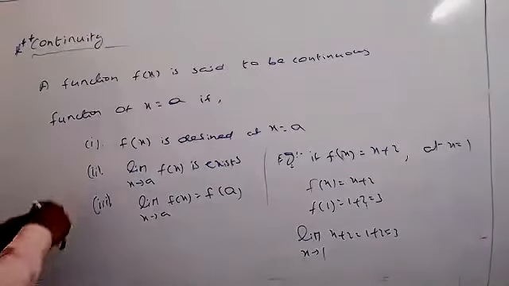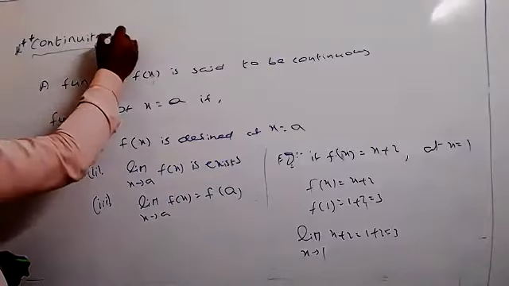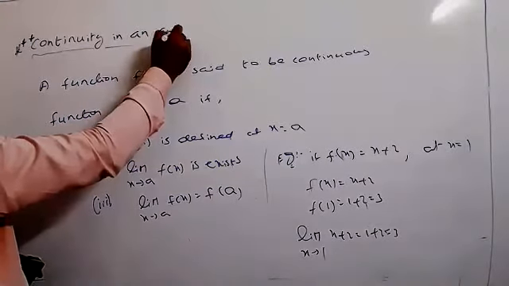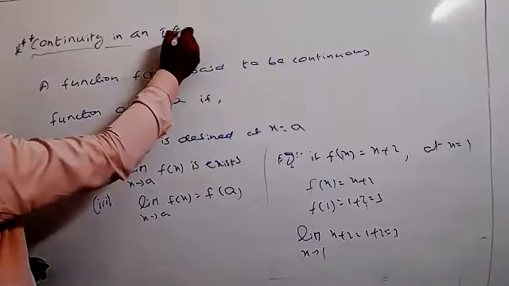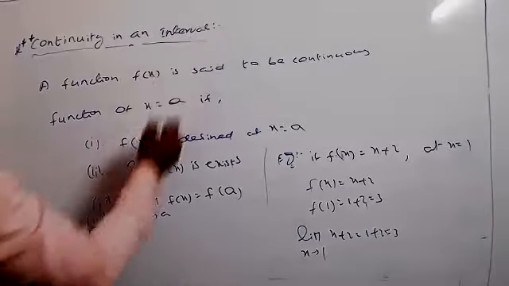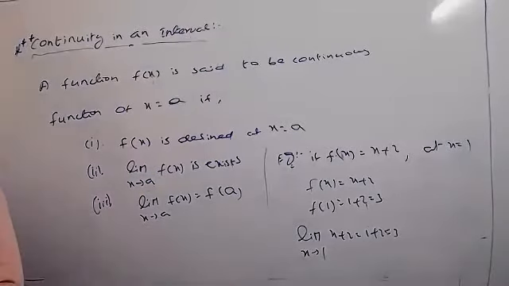Next, continuity in an interval. Suppose an interval of values is given.